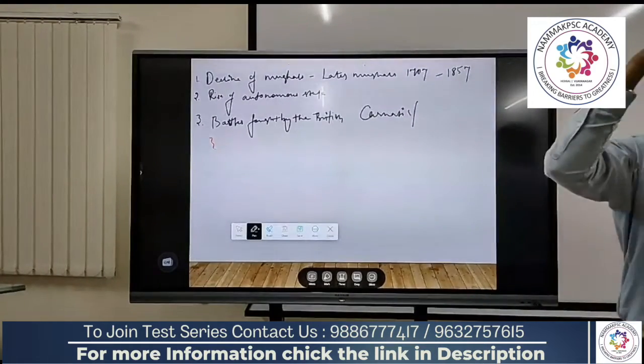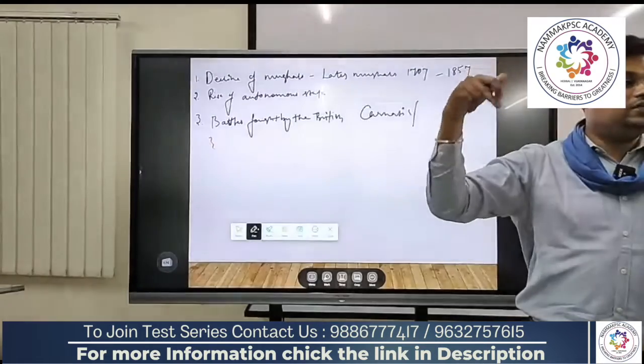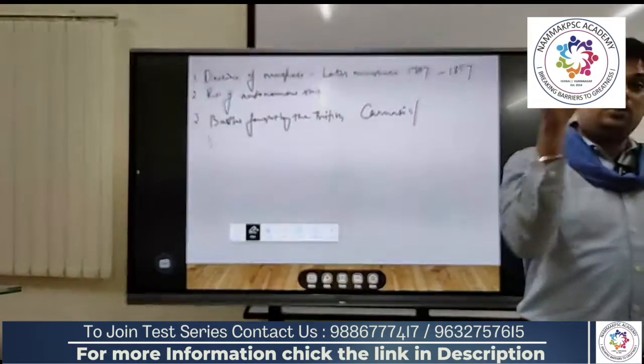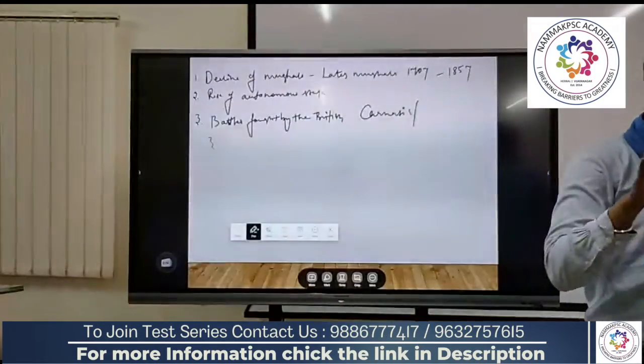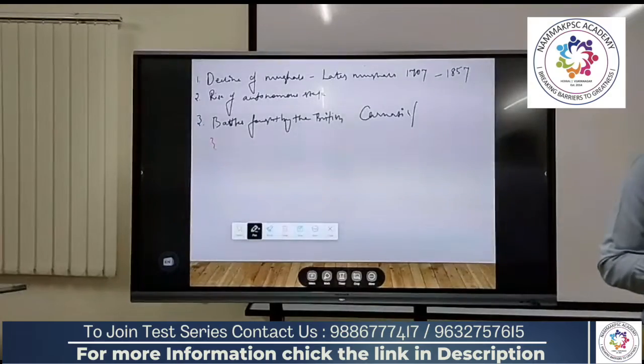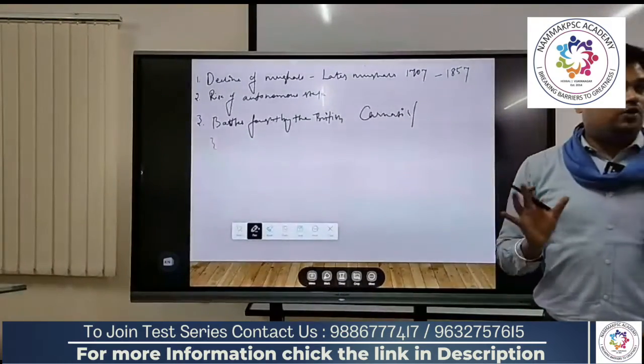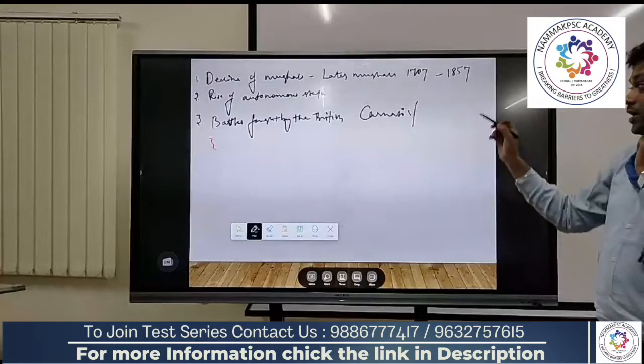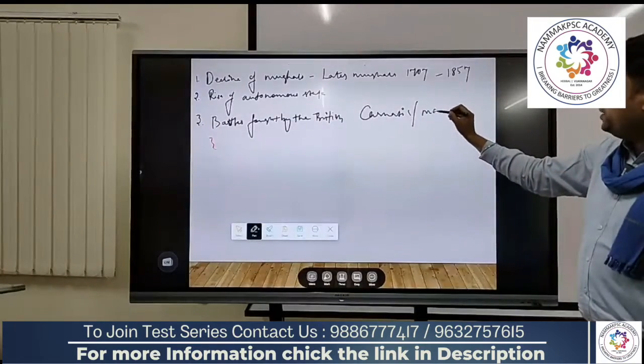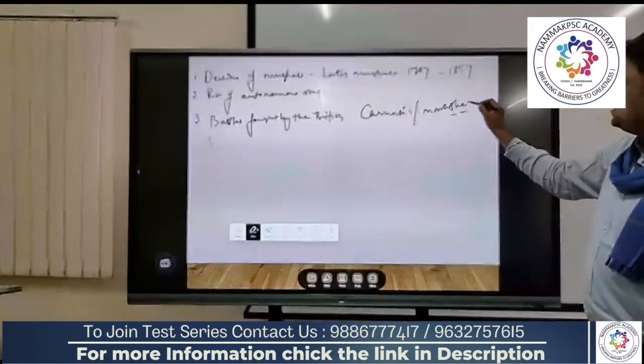Rajasthan, Uttar Pradesh, Madhya Pradesh, in the eastern part, Maharashtra, Gujarat, all these regions were under the control of whom? Marathas, during the time period of decline of Mughals. So a very vast amount of territory was under the Marathas. The next war was fought by them, that is, the Marathas.